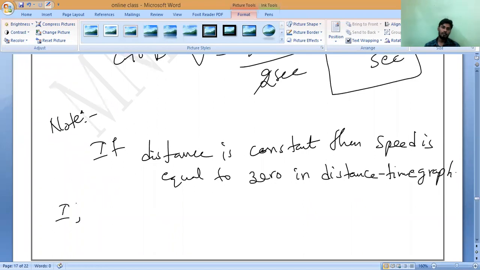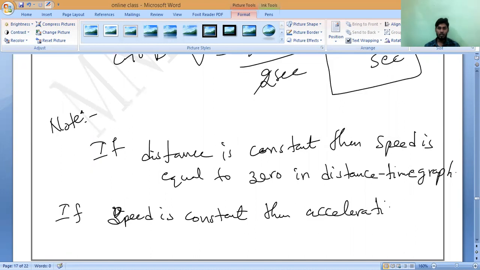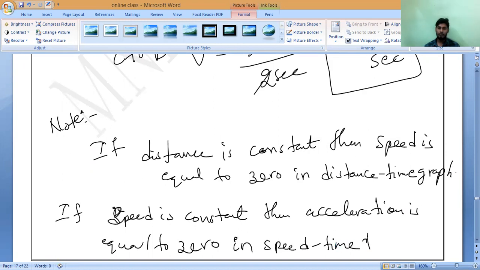If speed is constant, meaning constant speed, then acceleration is equal to 0 in the speed time graph. Do you understand, all of you? These 2 points, note them down.